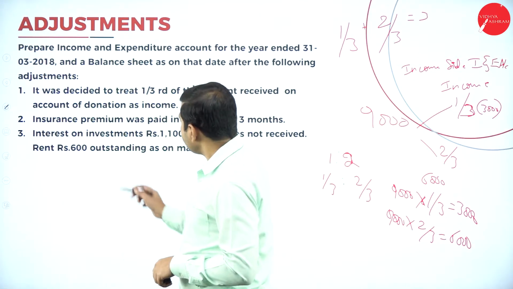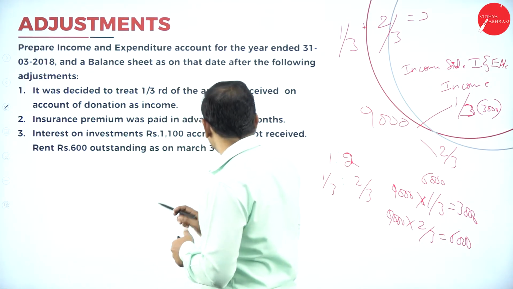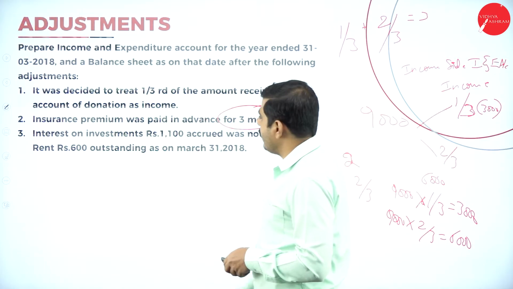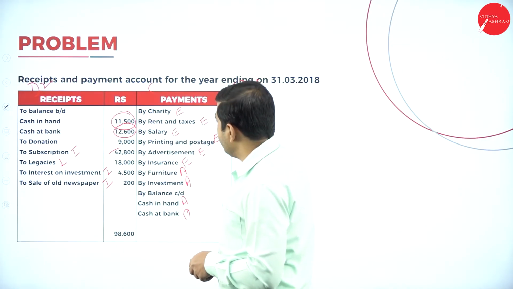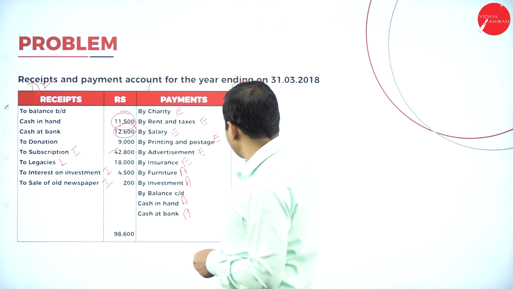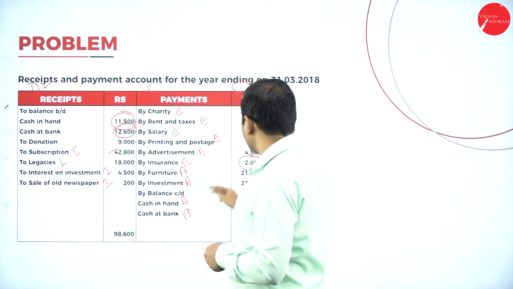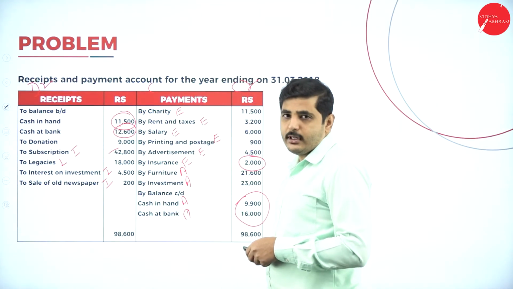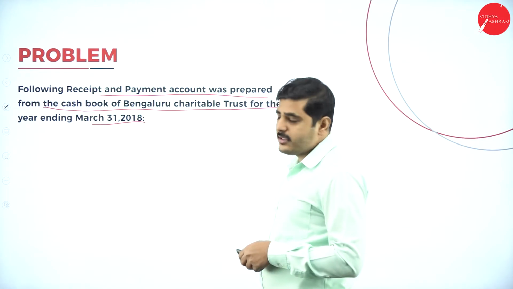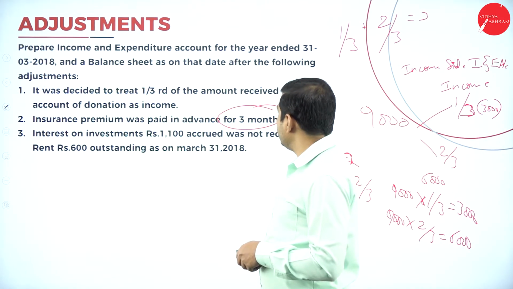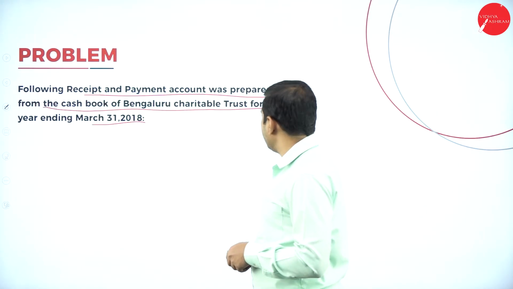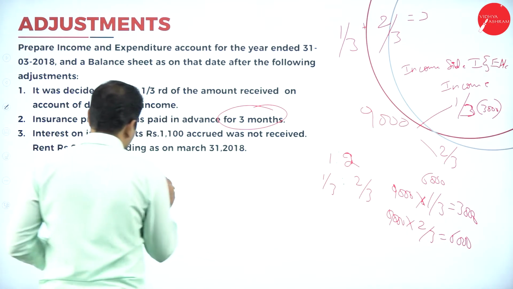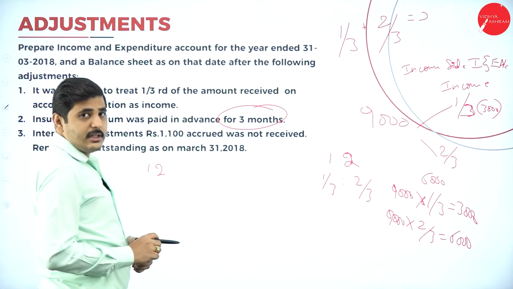Next one, insurance premium was paid in advance for 3 months. What is the insurance premium? Look at the cash, look at the income side. See, the insurance premium, total amount we have paid is 2000. So how many months in a year? In a year we have 12 months, isn't it?